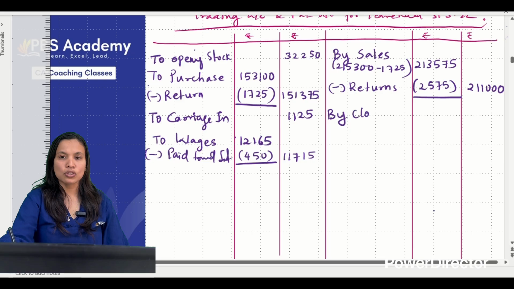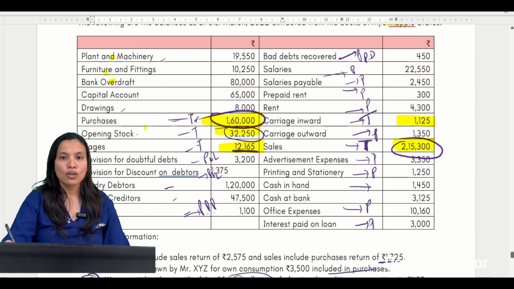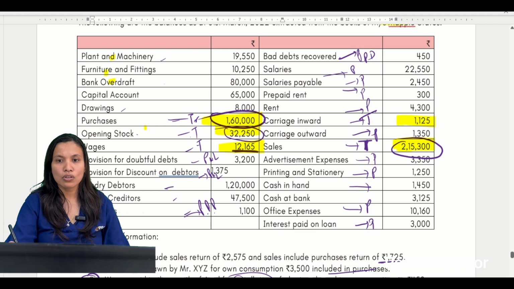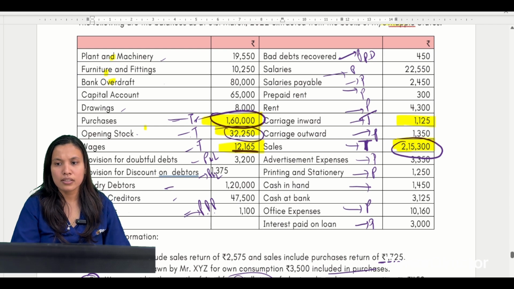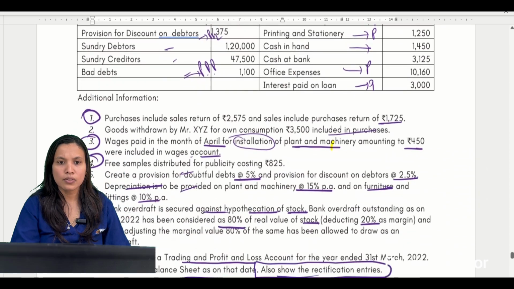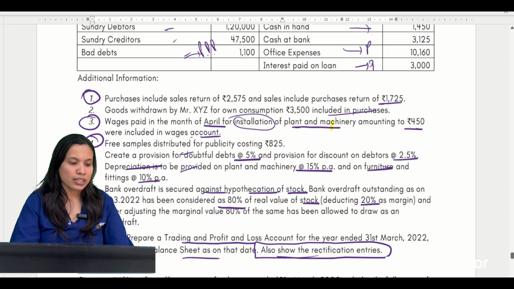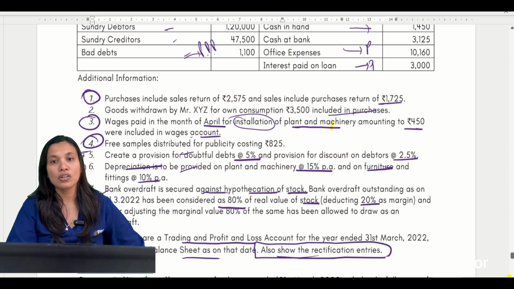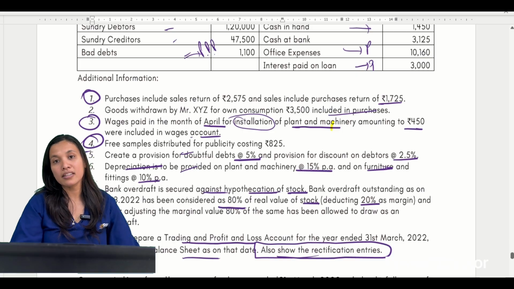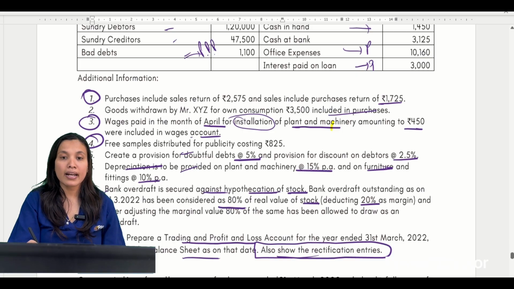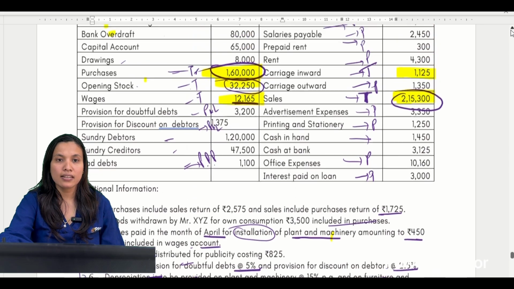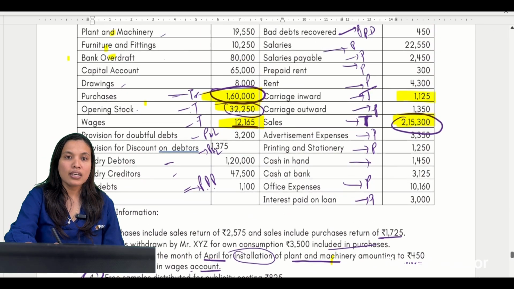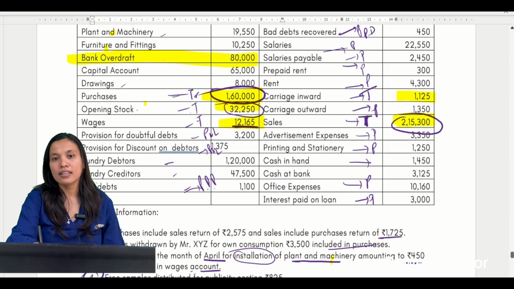Next is by closing stock. Closing stock, how much is given in the question? Closing stock is not given here. Find out, it must have been given. Yes, closing stock is not given, but some adjustment is given. What is given? Bank OD. First find out bank OD, then we will think about it. Yes, we are given bank OD as 80,000.